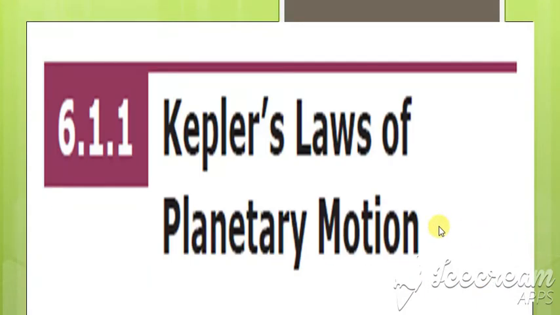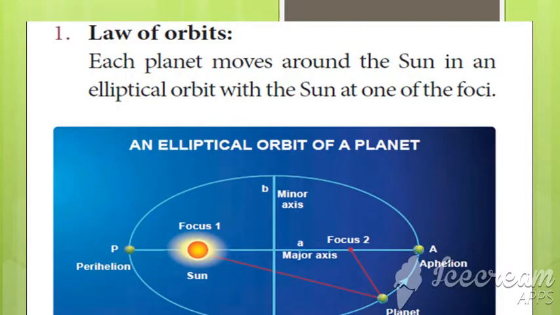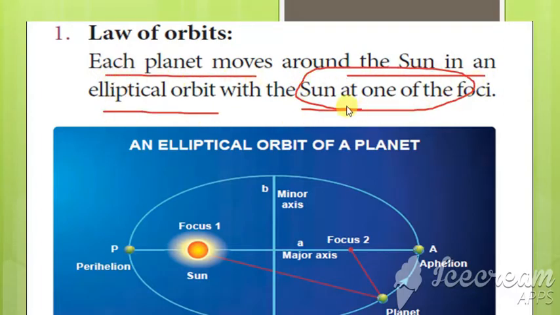Next we are going to see Kepler's laws. In Kepler's laws, we basically have three laws, which also describe the motion of the Earth and the other planets around the Sun. The first law is the law of orbits. What is the law of orbits? Each planet moves around the Sun in an elliptical orbit with the Sun at one of its foci.